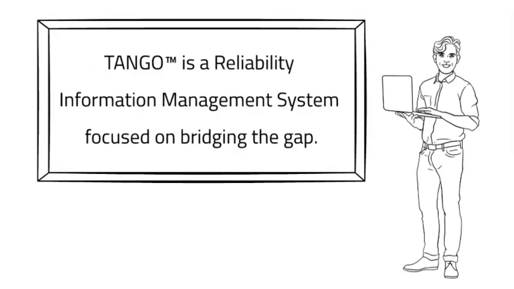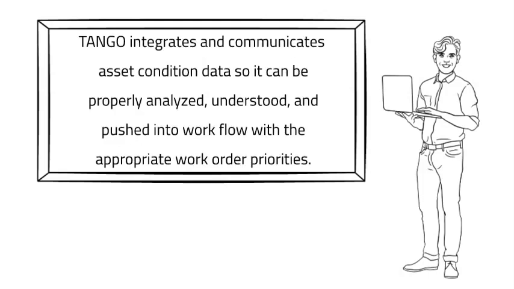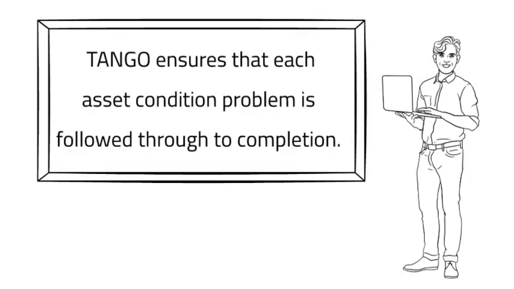Tango is a reliability information management system focused on bridging the gap. Tango integrates and communicates asset condition data so it can be properly analyzed, understood, and pushed into workflow with the appropriate work order priorities. Tango ensures that each asset condition problem is followed through to completion.